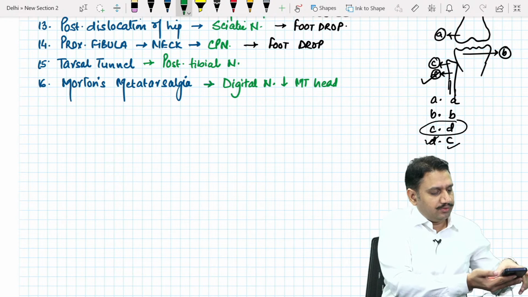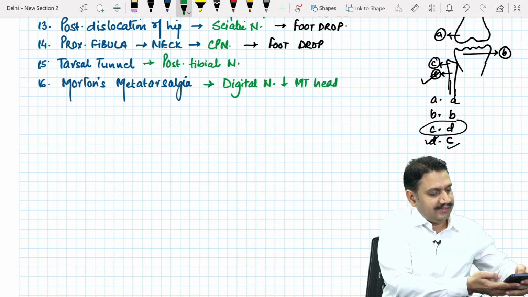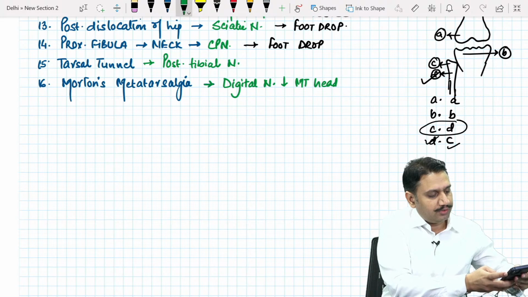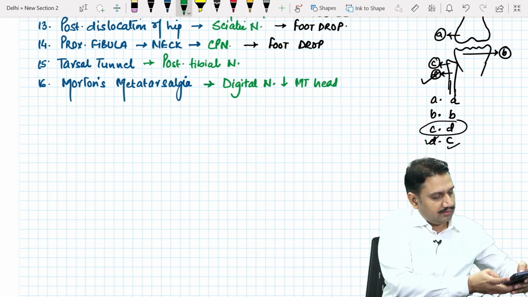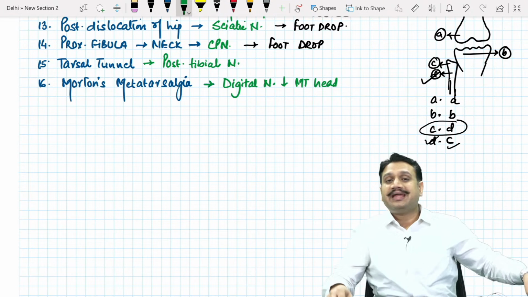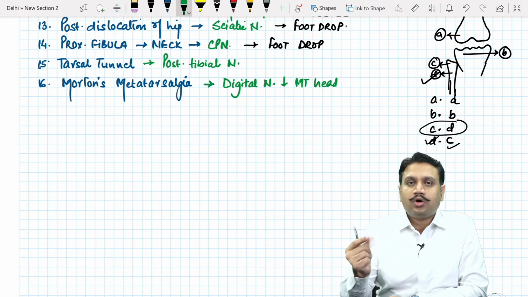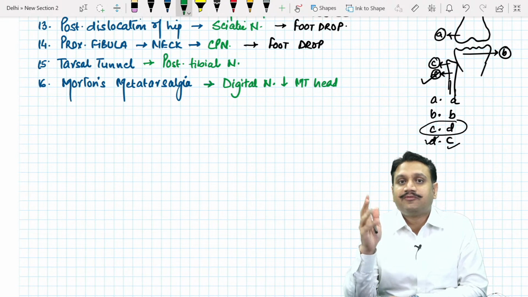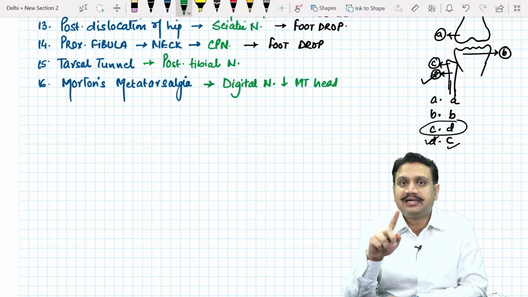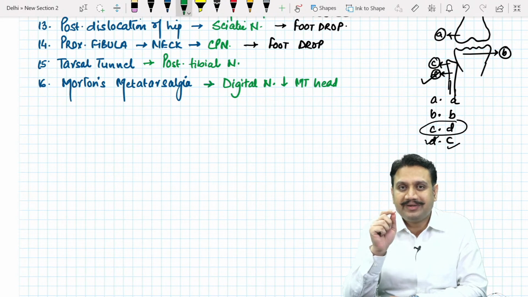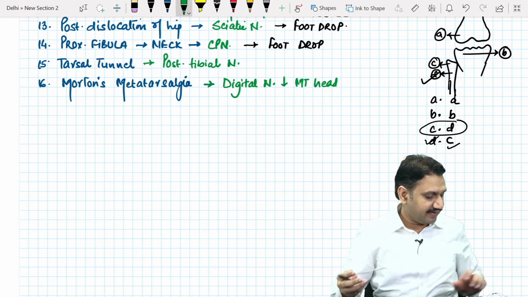So I think that is table number 1, and now this table should help you revise very quickly all the nerves and all the areas where they are involved. And as I said earlier, the clinical test and the muscle related issues we will be discussing in another table. I think this is fine.